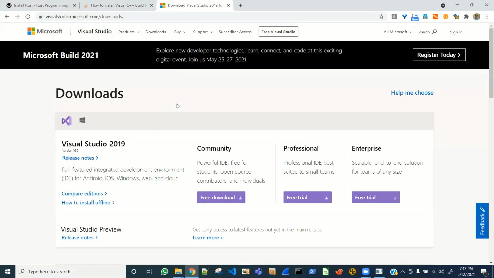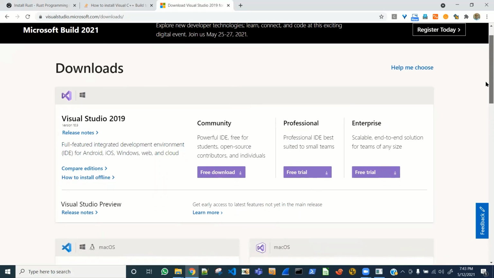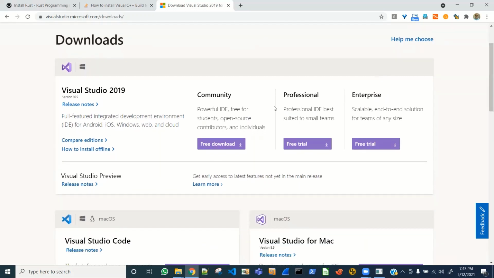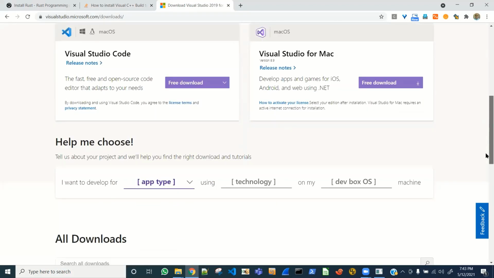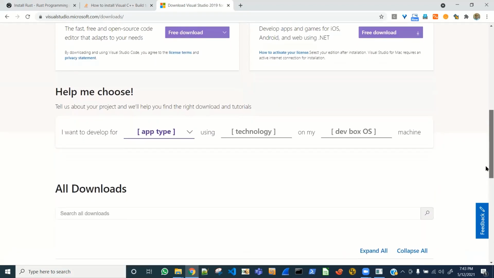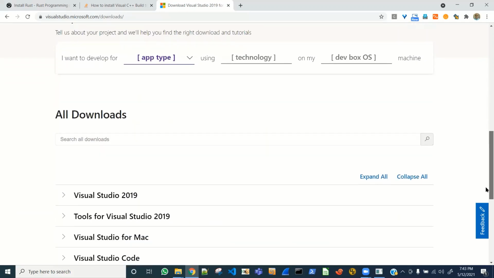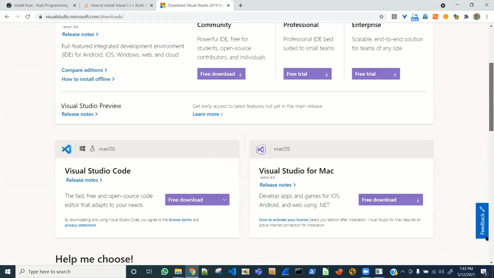Just a note to self: it would have been much better if the Rust guys had included this installation as part of their own installation, right? It should not have been a big deal. They could have gotten permission from Microsoft. Visual Studio, help me choose. Well, screw it.